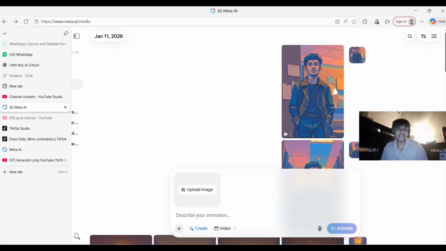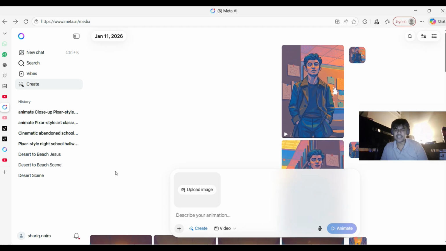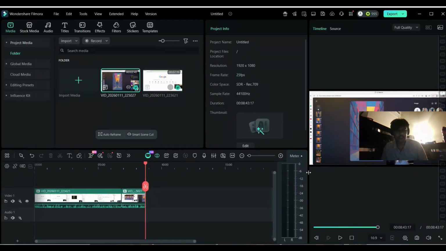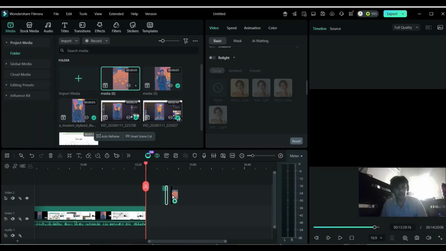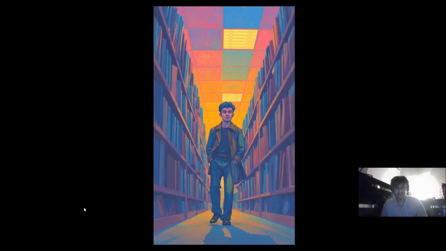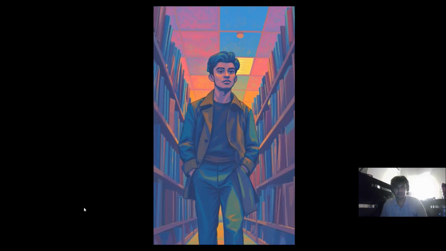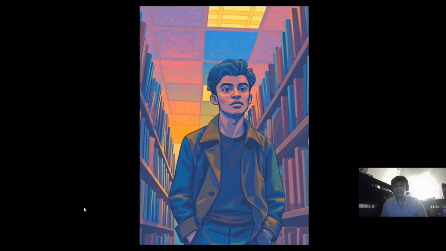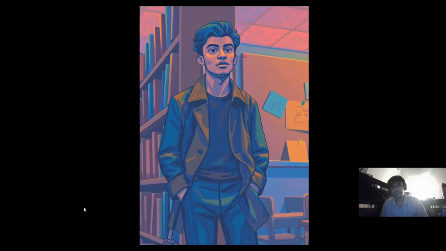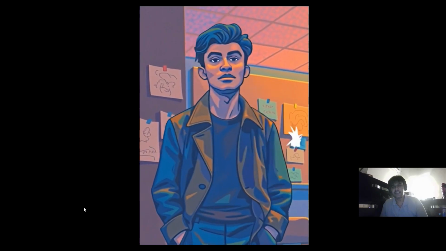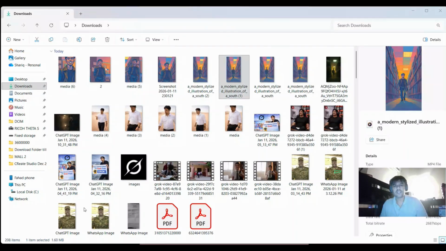Now I will use the editing software, whichever editing software you are using, CapCut or Filmora or whatever. So now I open my editing software, which is Filmora, and one by one I will put the clips here. So you can see the result now. I make the screen big. I play. You can see the result is very good and it doesn't look like I made 2 clips separately or 3 clips separately.